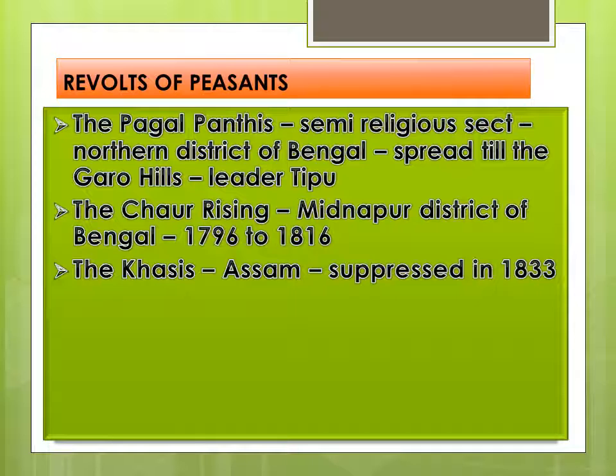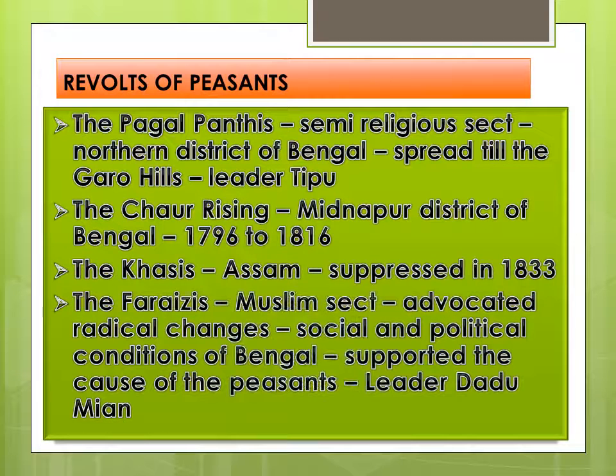The next was the Khasis. These Khasis rebelled against the British policies in Assam and they were suppressed in 1833. Now there is the Farazis. These Farazis were a Muslim sect who advocated radical changes in the social and political conditions of Bengal. They also supported the cause of peasants. Their leader was Dadu Mian.